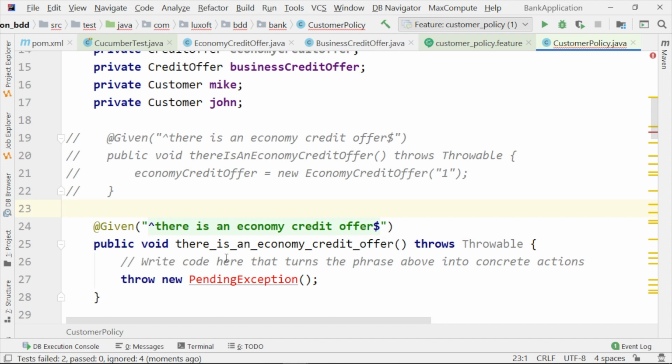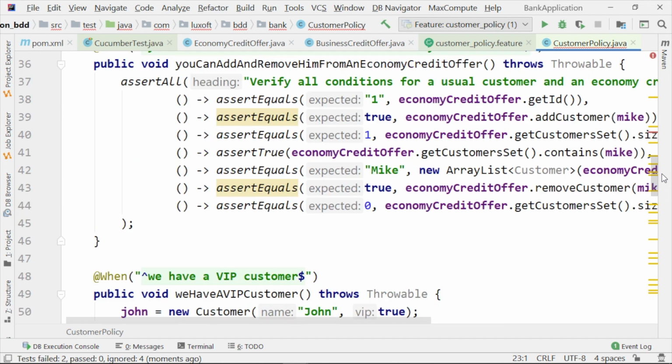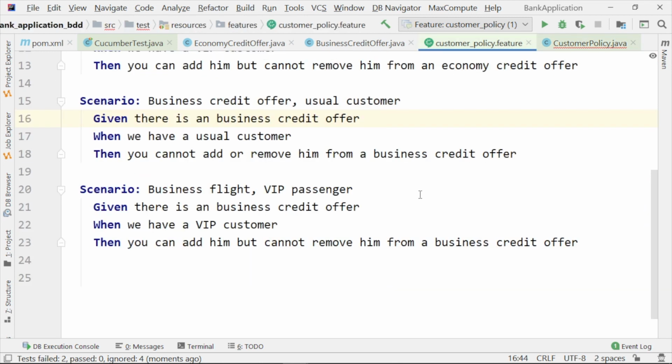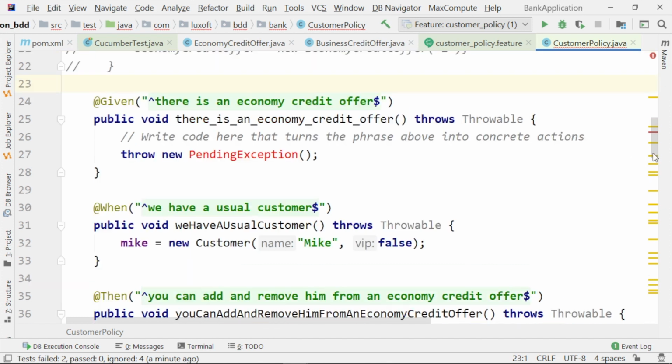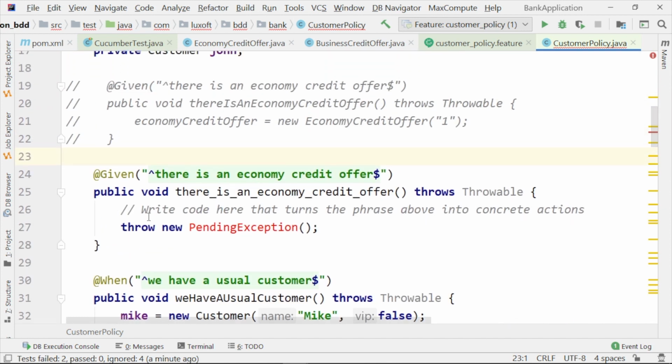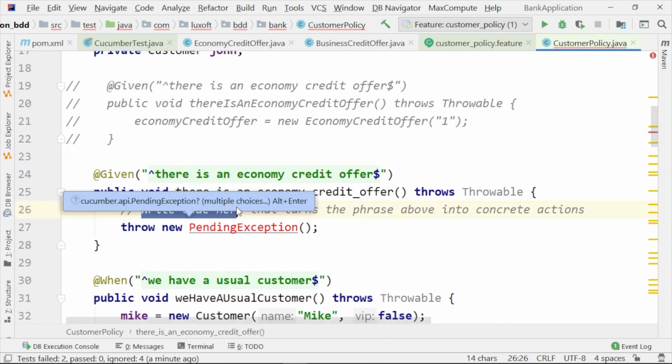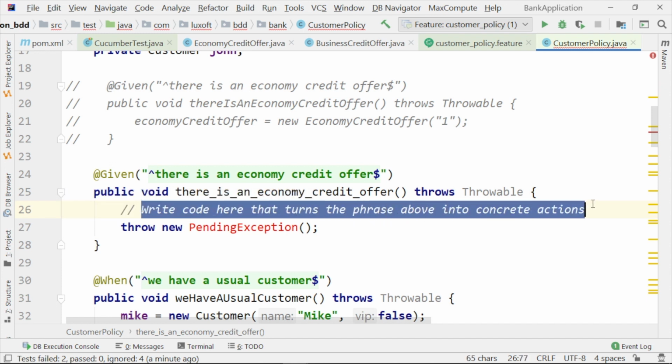So if you are wondering how you can generate this file, you may directly execute the feature file, and you may get the initial annotated but empty methods. You have to write the code that turns this phrase, given there is an economy credit offer, into concrete actions.